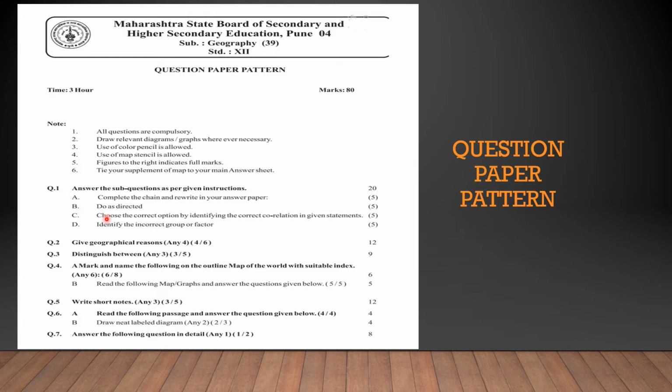Now, what is correlation? There will be 2 statements. One is an assertion statement, one is a reasoning statement. Both the sentences will be given. Now you will have to read that carefully and there will be 4 options to it. For example, the assertion statement is: population of a region does not change. The reasoning is: birth rate, death rate and migration affect the population of a region.